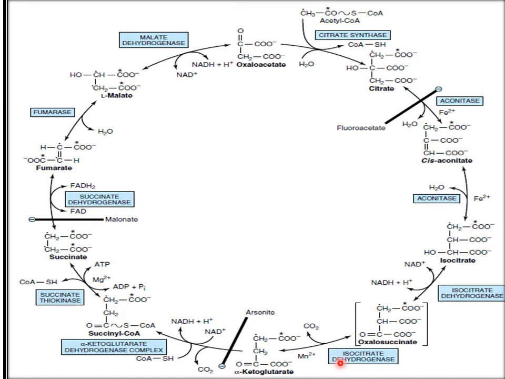Then it is alpha ketoglutarate dehydrogenase enzyme, which is inhibited by arsenite. And in this step you can see two molecules of CO2 are released, and in this way the complete cycle takes place and 4 carbon oxaloacetate is synthesized.